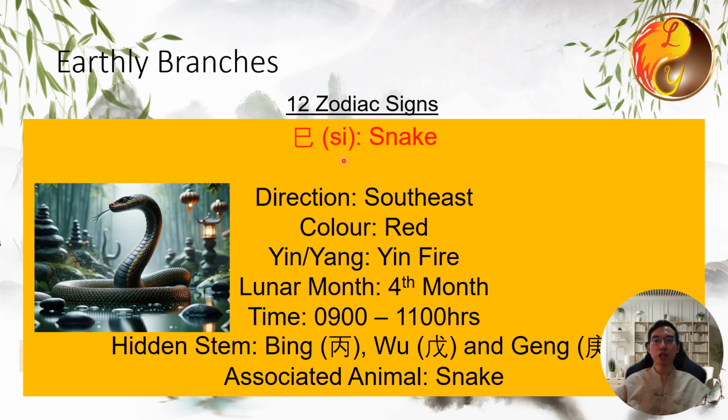After introducing Chen, the dragon, let's move on to Si, the snake. It is associated with fire, with the direction being southeast and the color red. It is yin fire. It represents the 4th month of the lunar calendar, and its time is from 9 a.m. to 11 a.m. The hidden stems for Si are: the primary stem is Bing, the middle stem is Wu, and the residual stem is Geng. The associated animal is the snake.